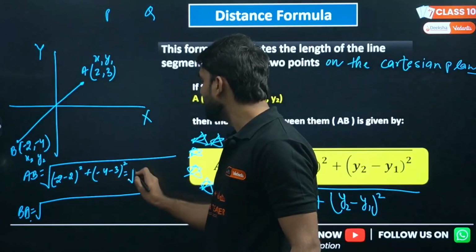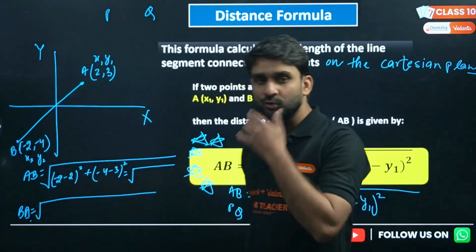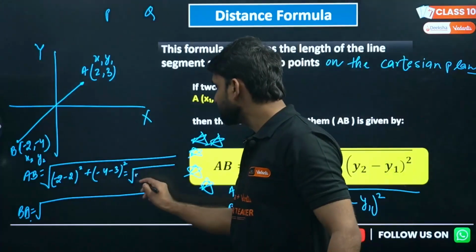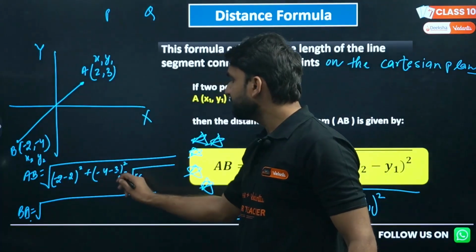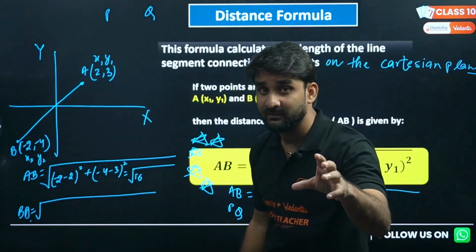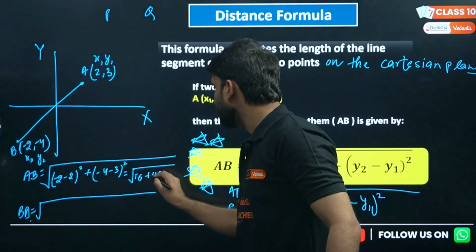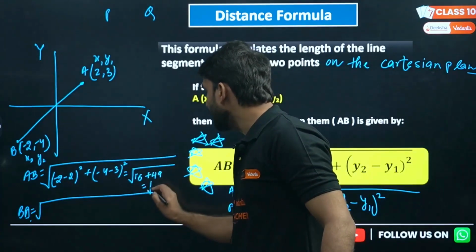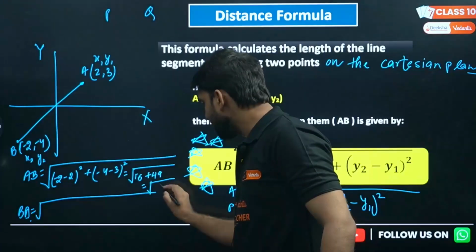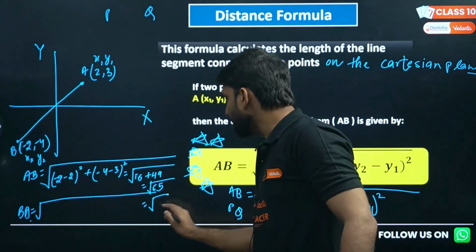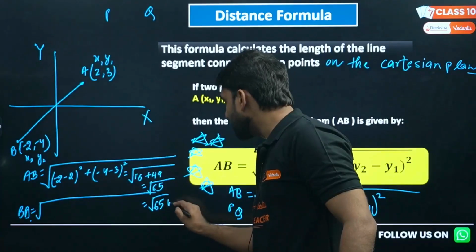What will be the result, my dear lovely kids? Minus 2 minus 2 will be minus 4, and the square of minus 4 will be positive 16. Minus 4 minus 3 will be minus 7, and the square of minus 7 will be 49. Right? So what are we getting here? 16 plus 49 is 65. So under root 65 units.